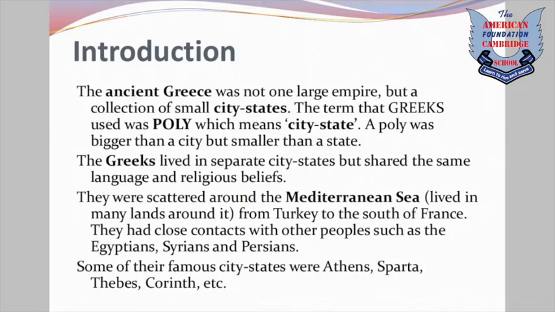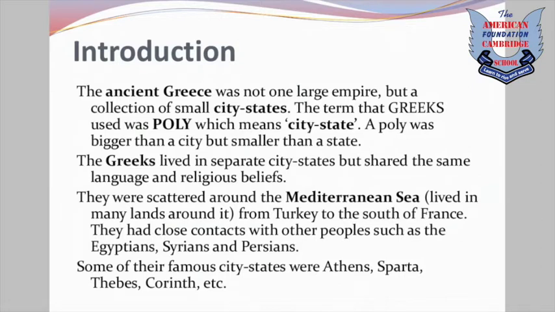A polis was actually bigger than a city but smaller than a state. It means a city-state is an area which is bigger than a city, and when we compare it to a state, it is smaller than a state. The Greeks used to live in separate city-states. It means their area was divided among these city-states, but the main point is they used to share the same language and religious beliefs while living in separate city-states.